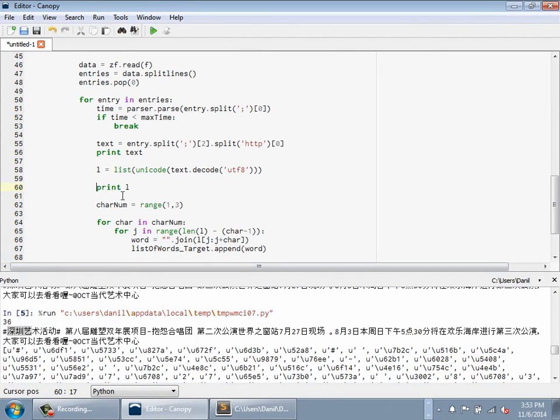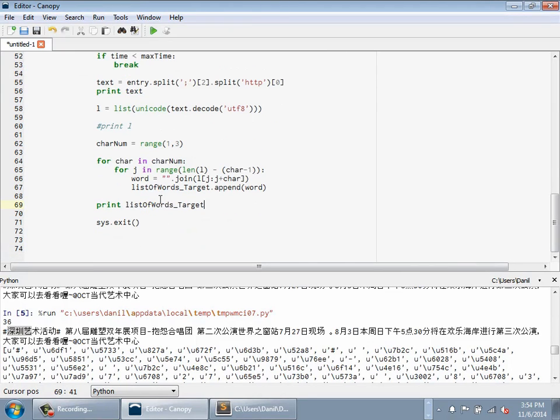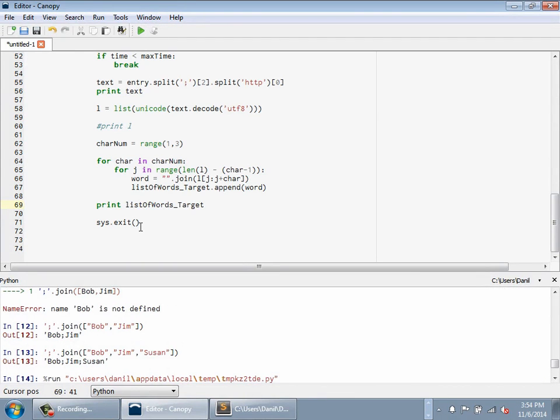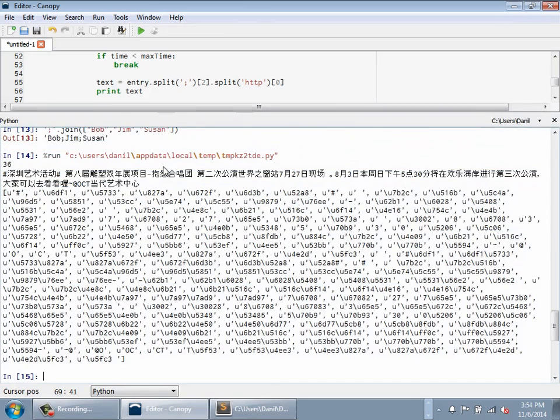I've broken it up into a list here. I'm going to get rid of that print statement. And now I'm just going to print my list of words target list. This will be the current state of, after I process each combination of 1 and 2 characters, what that big bag of words is. With the idea that as we run through all the comments in every place, this is going to get bigger and bigger and bigger. I'm just going to run this at this point so we can visualize that list. Okay, so there it is.